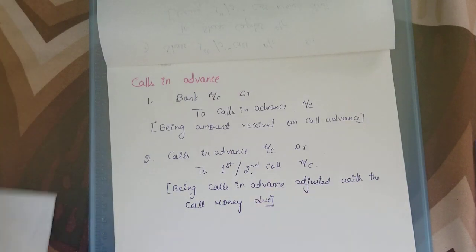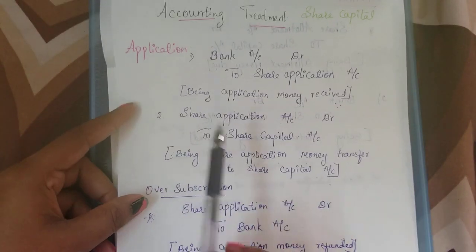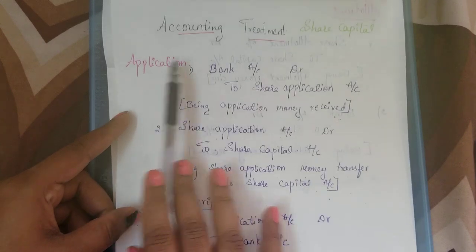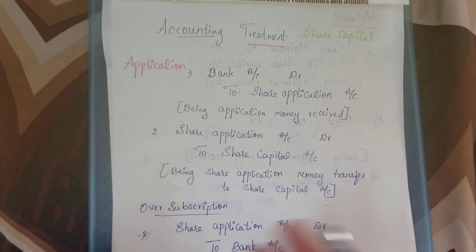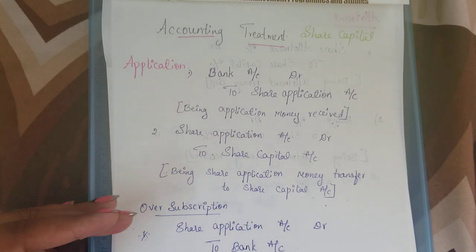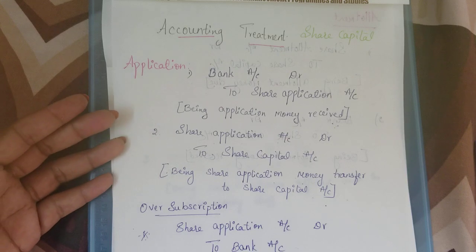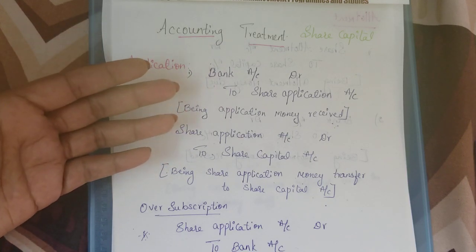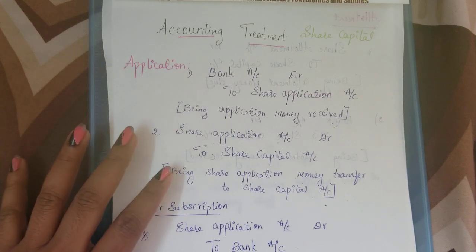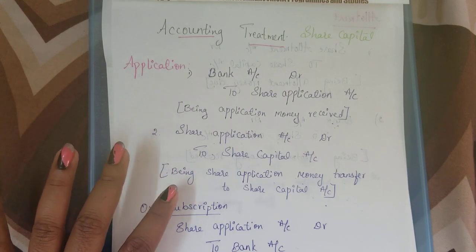Now just a quick recall. These are the accounting treatments in share capital, and this is how we are going to solve the problems in this chapter. We pass journal entries to record all the transactions, stage by stage. The first stage is application: application money received, and then application money transferred.